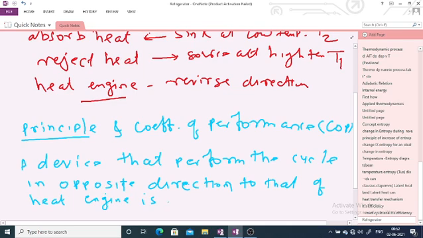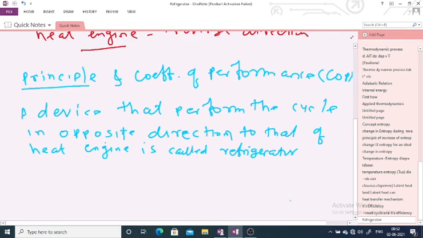It is called a refrigerator, and the working substance is called a refrigerant. We have all discussed this. So heat flows from the body at low temperature to the higher temperature.